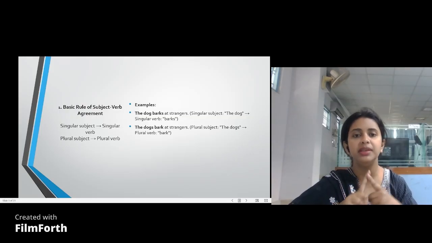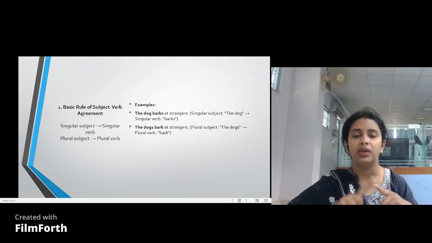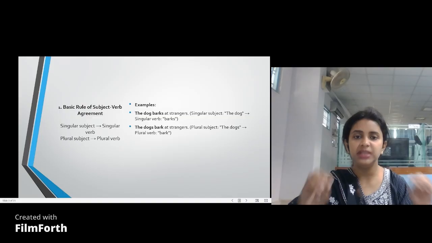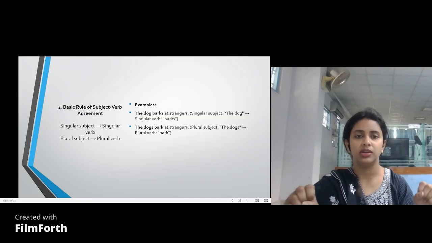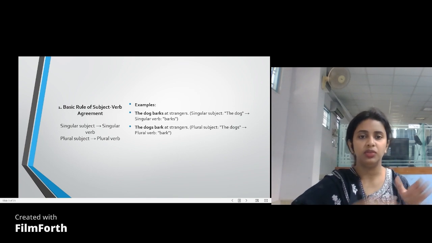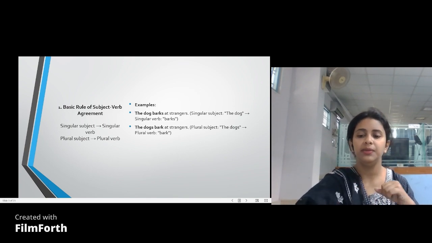This is one basic grammar rule that one must know: when you are framing a sentence, please see to it whether your subject and verb are in agreement or not. If the subject is single, the verb has to be single. If the subject is plural, the verb must be plural.